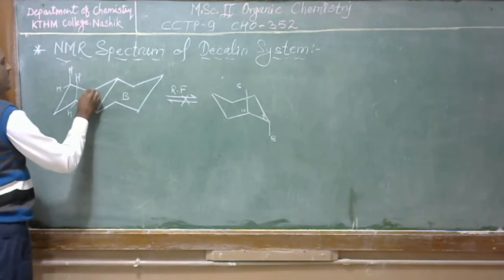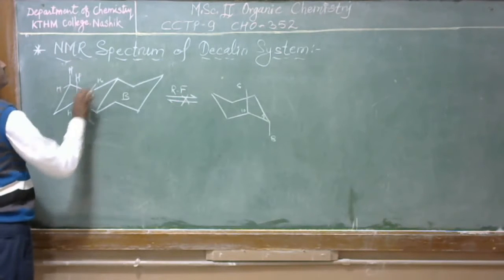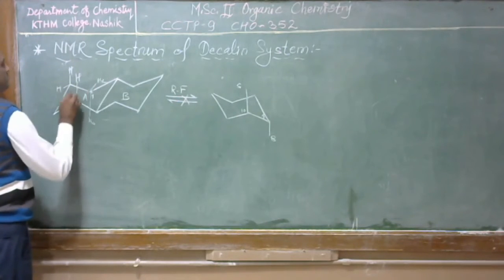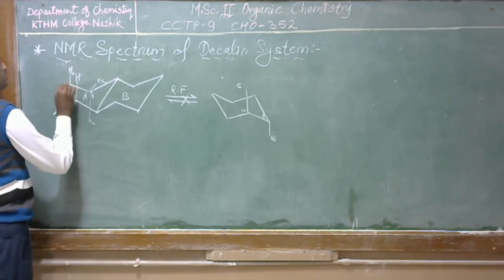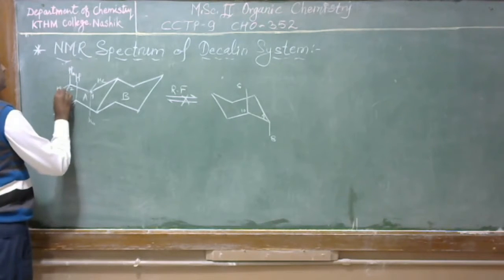Carbon number 1 has an axial hydrogen and an equatorial hydrogen. Carbon number 2 has an axial hydrogen and an equatorial hydrogen.